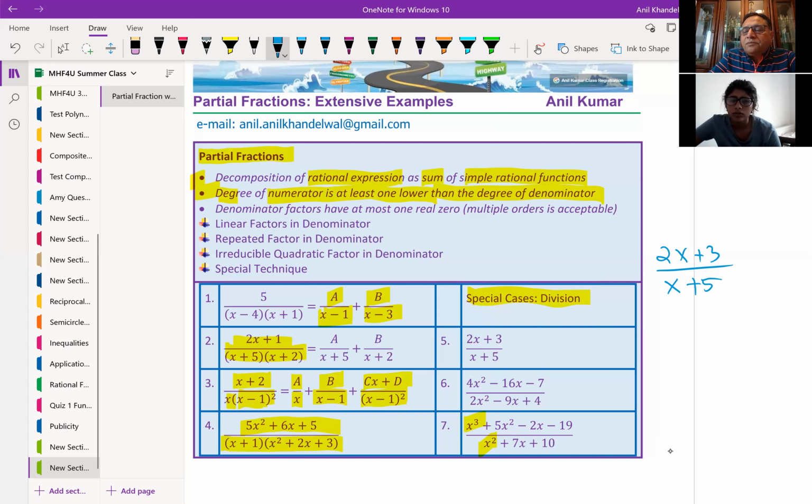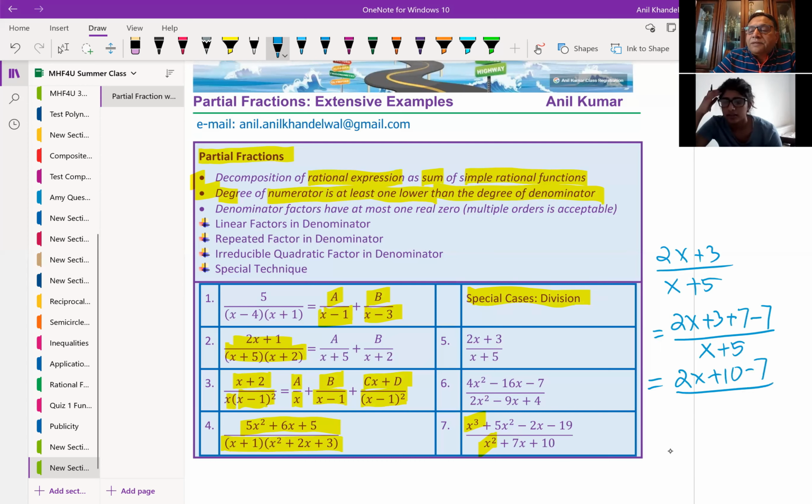So I could write this as 2x plus 10. If I write that, I get x plus 5 there. So it is 2x plus 3. If I add and subtract 7, what happens? I get 2x plus 7 minus 7, and minus 7 plus 7 is 0, right?